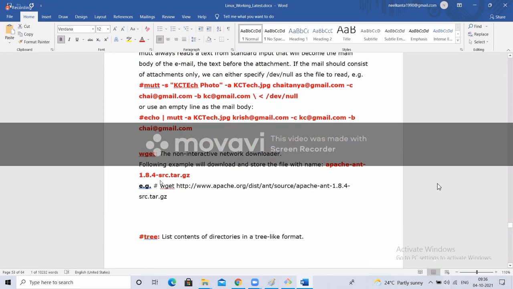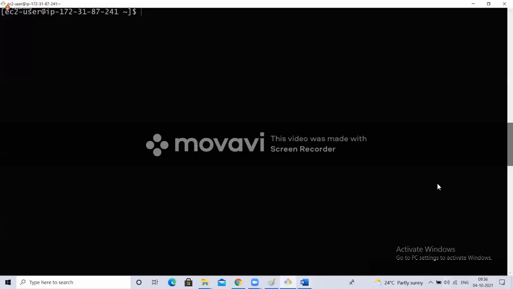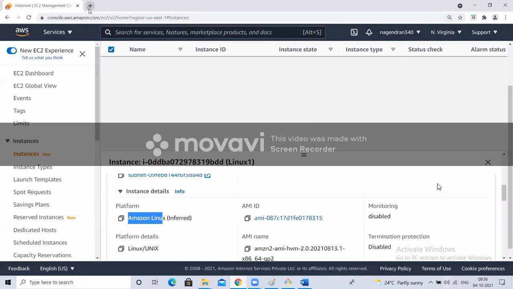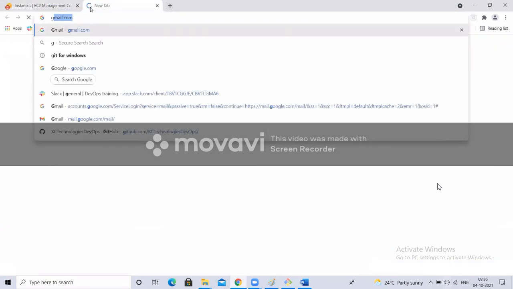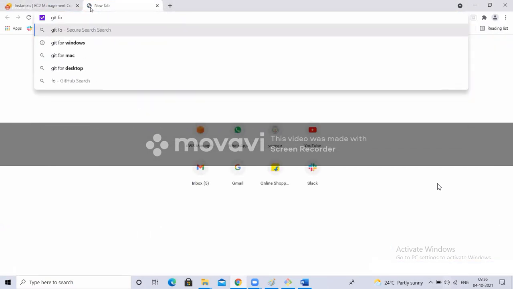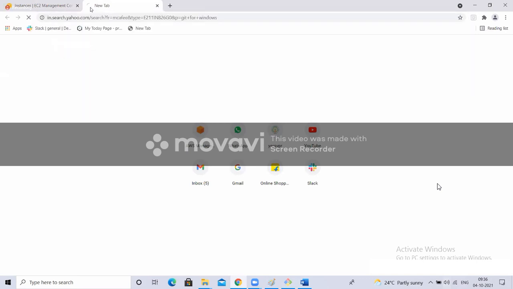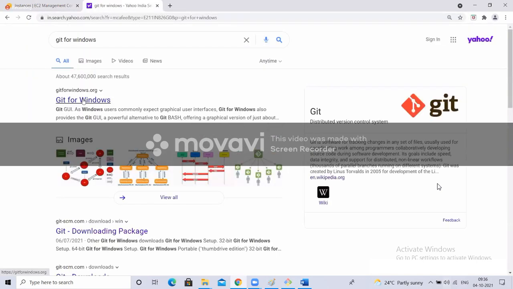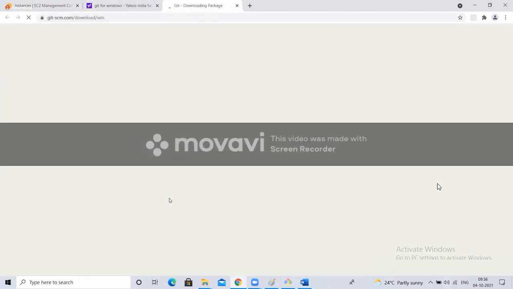That's it. Next, one more important command, wget. I want to download something into my Windows machine. How will you download? For example, I want to download Git software. In Windows, Git for Windows, we'll go here and click on this.